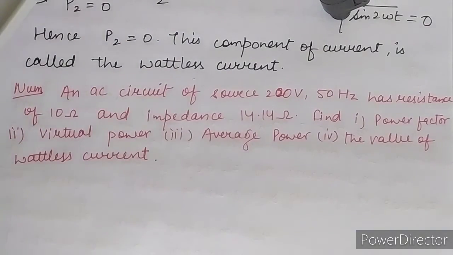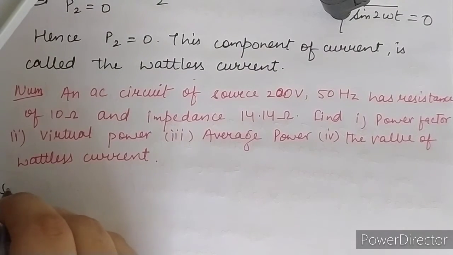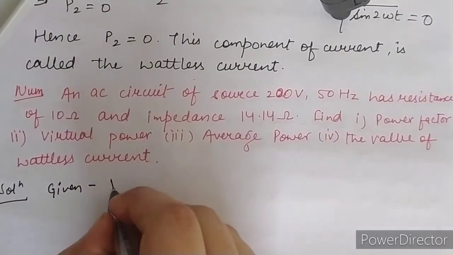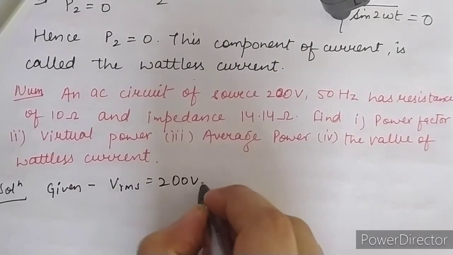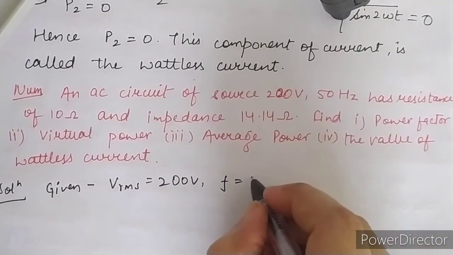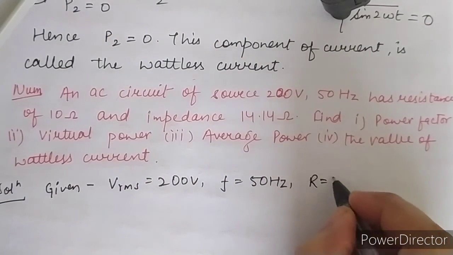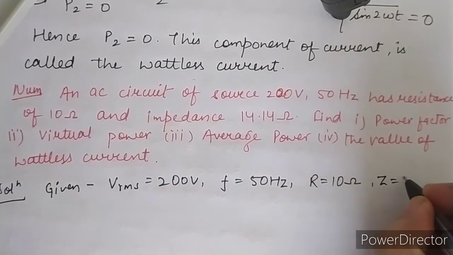Okay, now first of all we have to write down the values which are given in the question, which makes our question easier for us to solve. So in the solution of this question, what are the given values? The value Vrms is equal to 200 volt, frequency of 50 hertz, resistance of 10 ohm, impedance of 14.14 ohm.